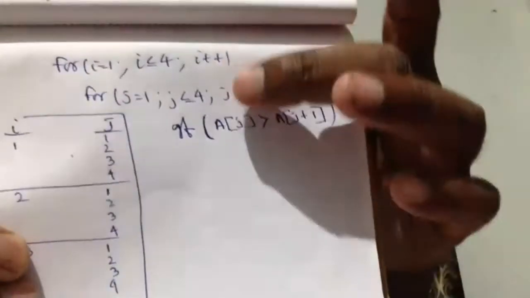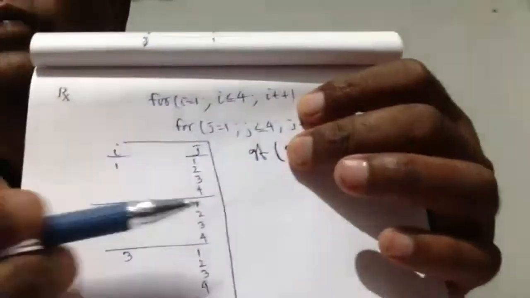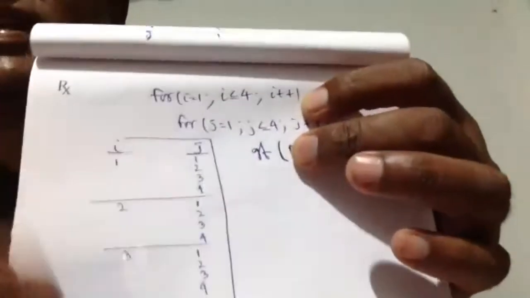So I am doing one here only. I make it if AJ is greater than AJ plus 1. Will it work? Because I can't use I. I is the upper loop, and I is used for this purpose, not for ascending or descending order. So below I is J, so I am using J over here.